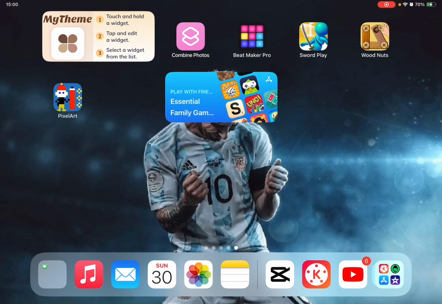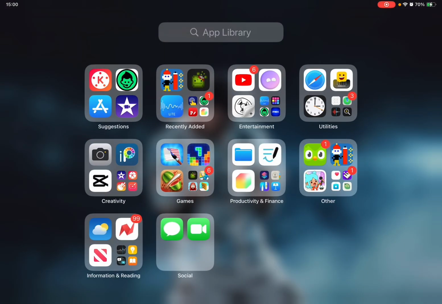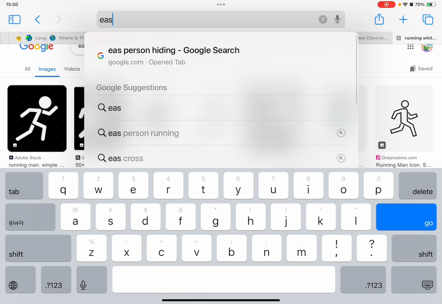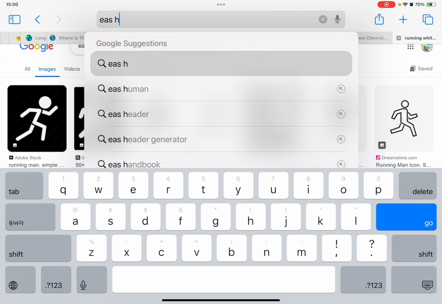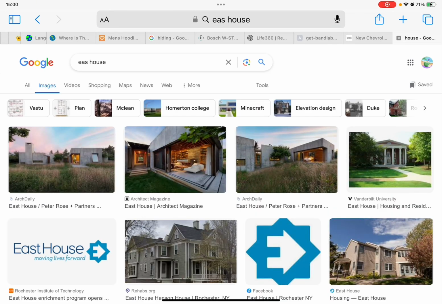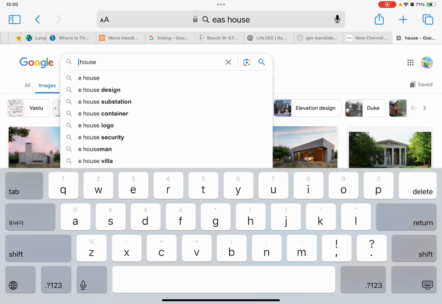Yes. And then what you wanna do is if you want a house, just get an EAS house. EAS house images. Emergency alert.